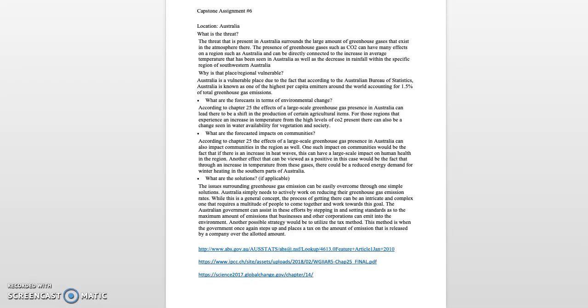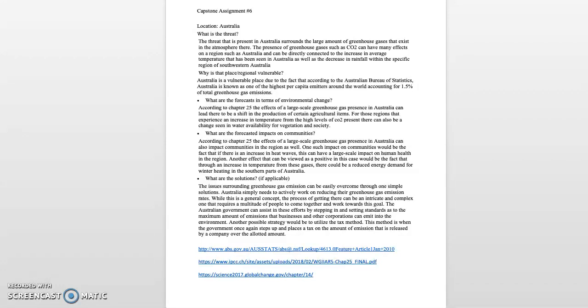The sixth and final location or area we'll be looking at is Australia. The threat that is present in Australia surrounds the large amount of greenhouse gases that exist in the atmosphere there. The presence of greenhouse gases such as CO2 can have many effects on a region such as Australia and can be directly connected to the increase in average temperatures that are being seen across the area of Australia, as well as the decrease in rainfall within the specific region of southwestern Australia.